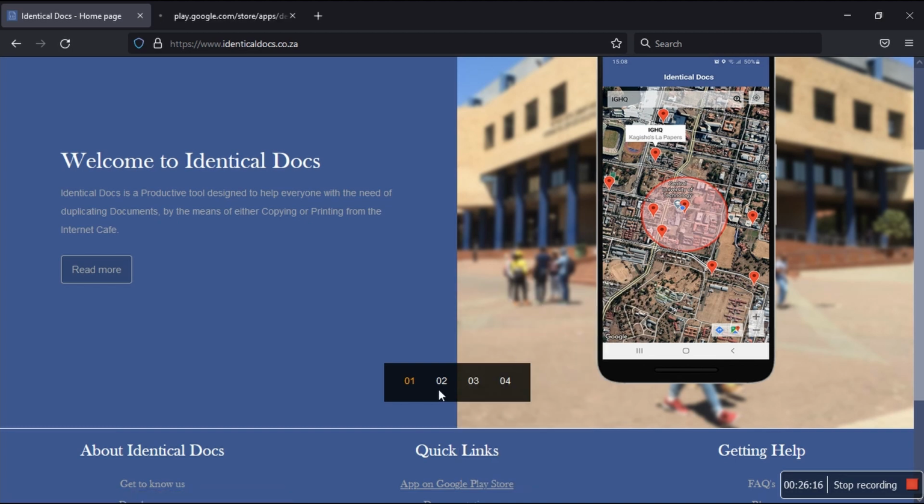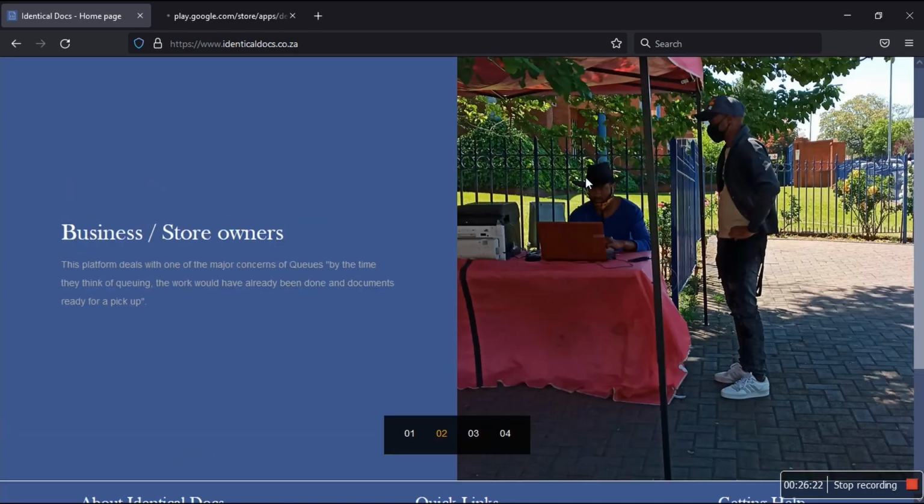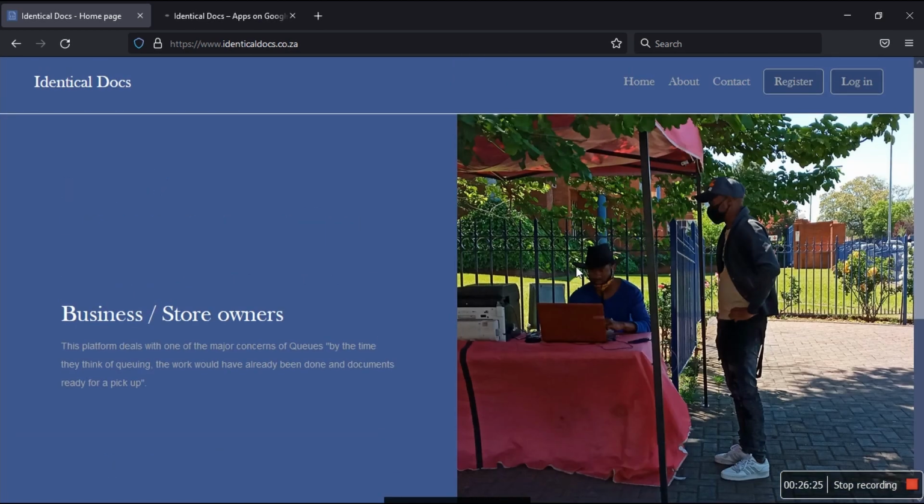So this guy has a request of something to be either copied or printed, whatever document he has, right? Typically people will come with a stick and give him, blah blah blah, the viruses and all that, typical stuff, or long queues. So this gentleman now can only receive a request using my platform. He has an account, and out of this account he has access to all of his businesses, and then he can generate an access pin for one or more businesses in order to communicate with his customers or visitors, and he has access to documents that are uploaded. So there's the dashboard for the client.